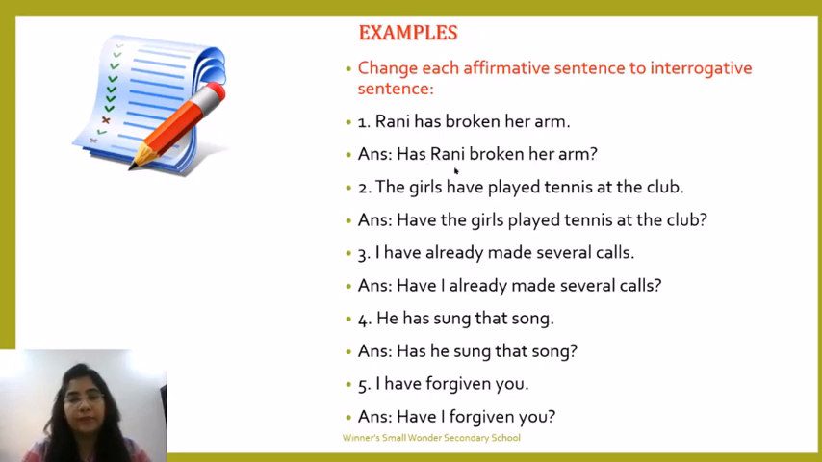So this is correct. The girls have played tennis at the club. So again have, the helping verb, will come in the beginning of the sentence: have plus subject the girls plus played, played is the verb, plus object tennis at the club, question mark. I have already made several calls. Have I already made several calls?